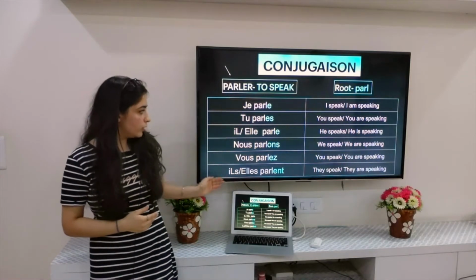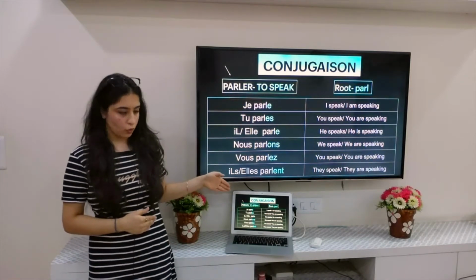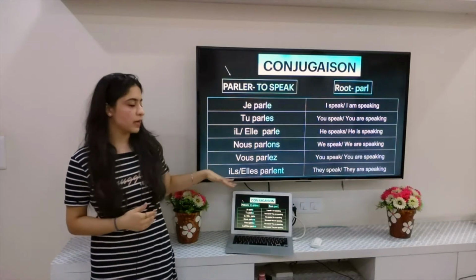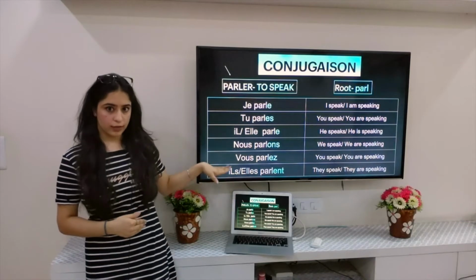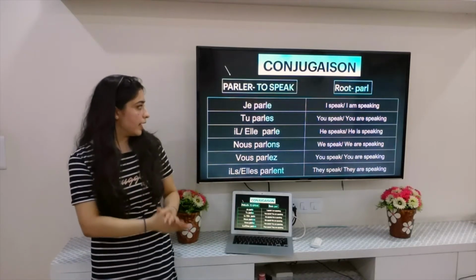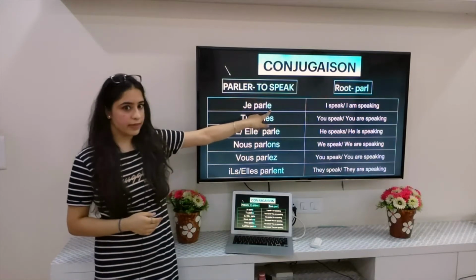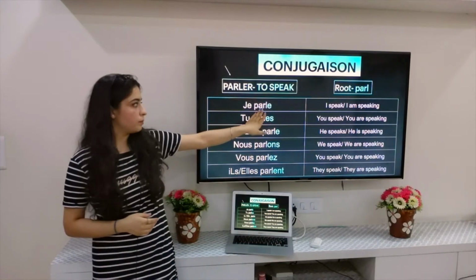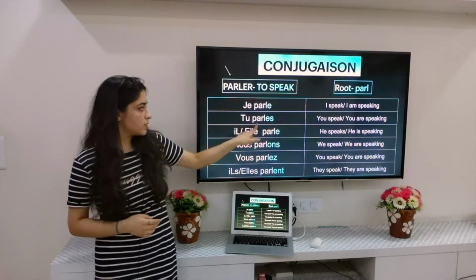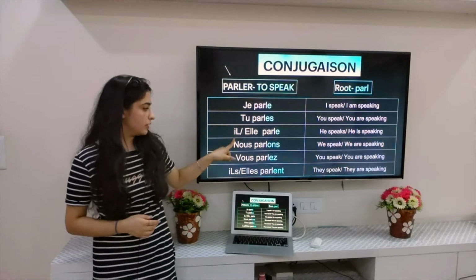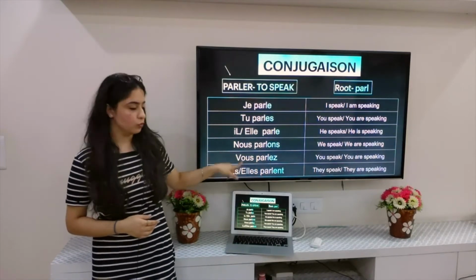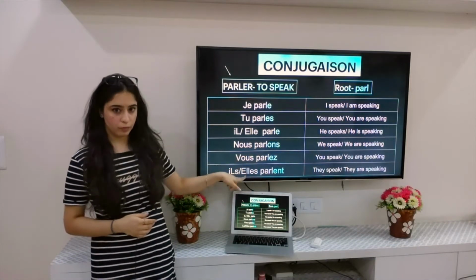So you have to learn the subject pronouns in this manner always, because every verb we'll be conjugating, we'll be learning it in this manner only. So it's important that you know the pronoms sujets in this order. Now, looking at the endings, I have highlighted the endings that we add to our root, parl. First we add e with je, then we add es with tu, we add e with il, we add ons with nous, ez with vous, and ent with ils, the plural.